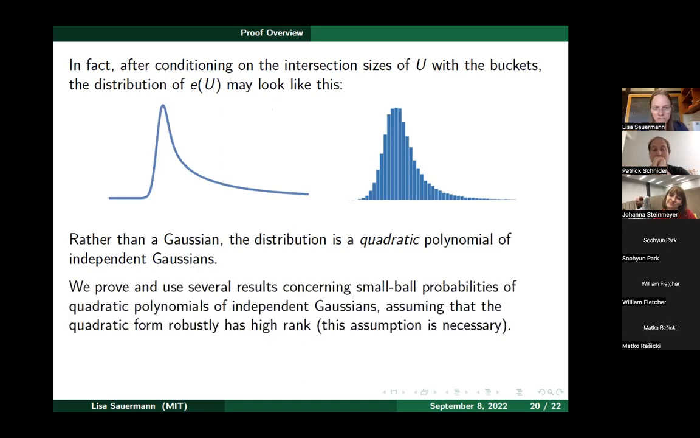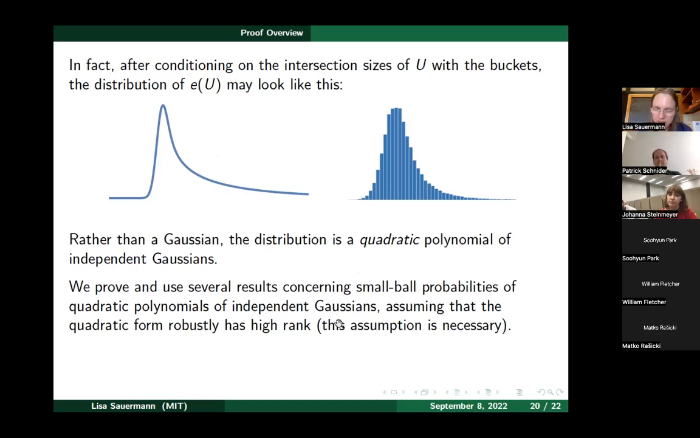And so that means in our proof, we need to study the behavior of quadratic polynomials of independent Gaussian random variables. This is just supposed to give you an idea of why this comes up. Let me not say so much more about this, but we prove and use several results concerning small ball probabilities of quadratic polynomials of independent Gaussians, assuming that the quadratic form robustly has high rank.